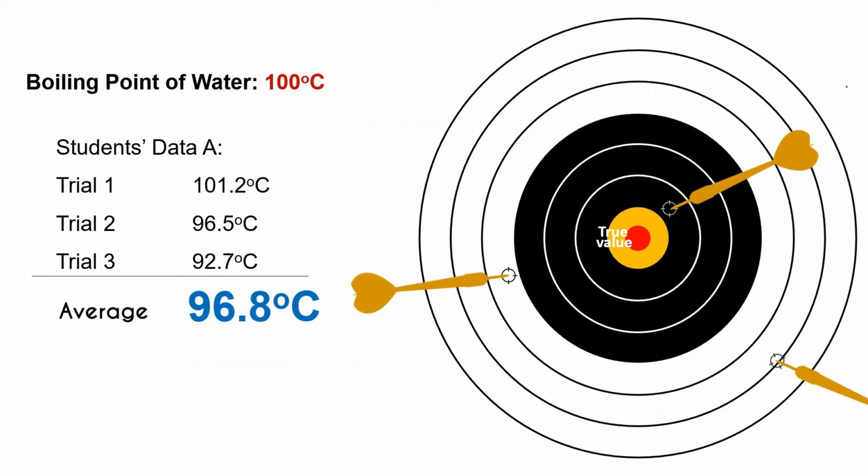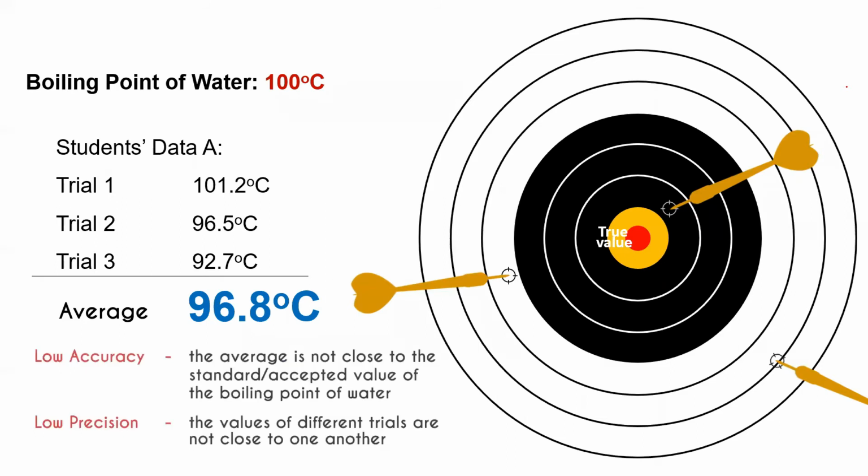I think you already know how to solve the average or the mean of this given. So based on our average, we can say that it is low accuracy and low precision based on these given measurements. Why low accuracy?